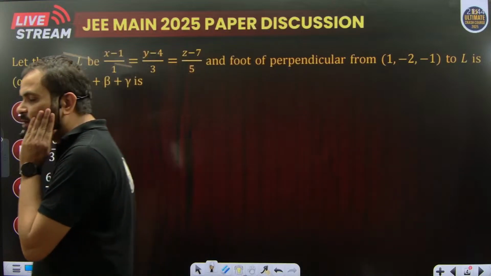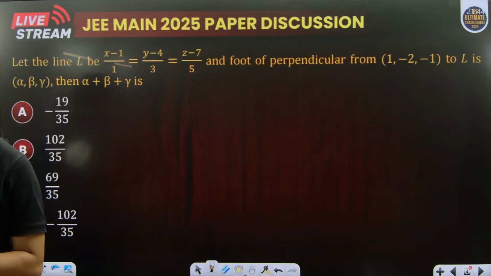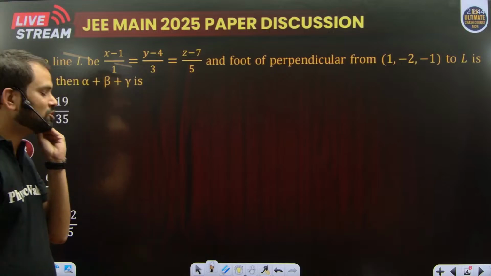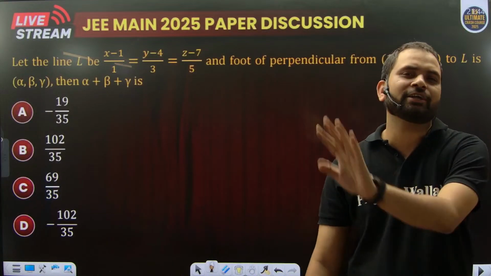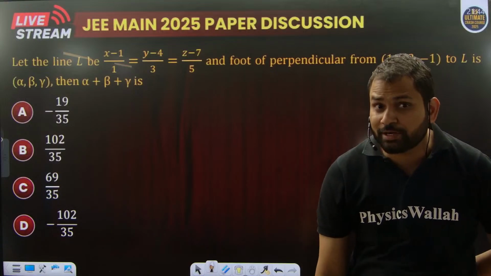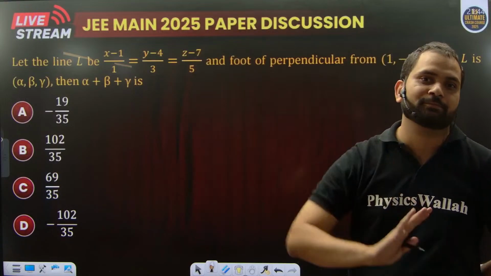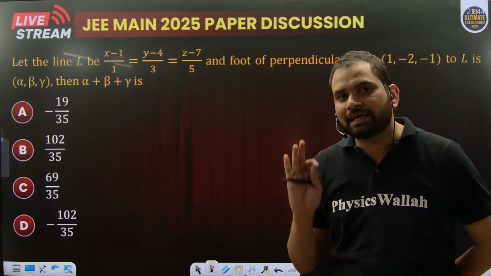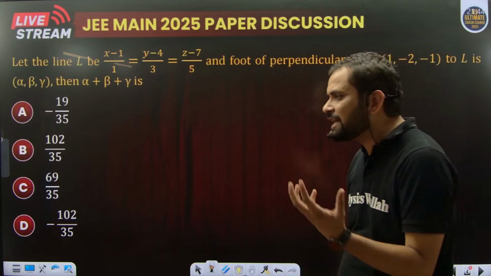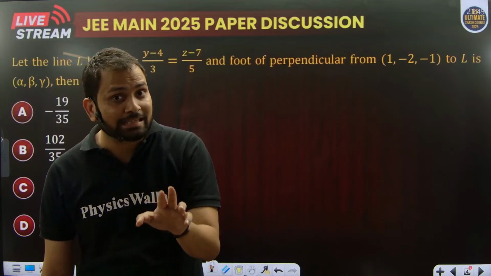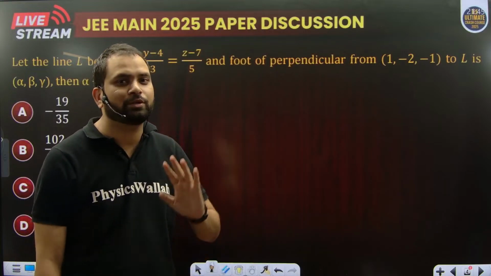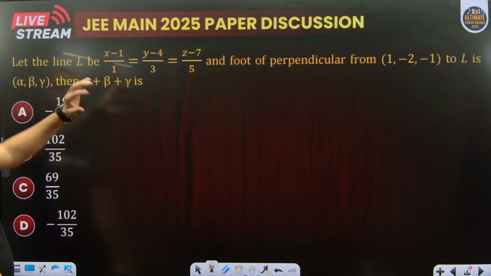This question is from a simple topic of class 12, that is three-dimensional geometry. If you just finish the NCERT or state board textbook of three-dimensional geometry, you can solve the JEE Mains question. Three-dimensional geometry is a very simple topic. It may take time for students to understand, I'm saying this for students who are in class 11. This is one of the scoring topics. So let's try to finish this question.